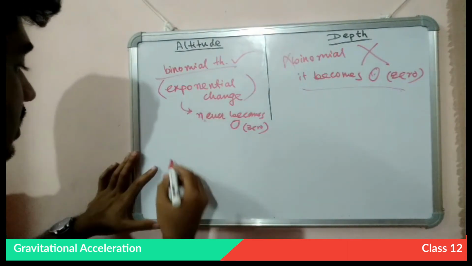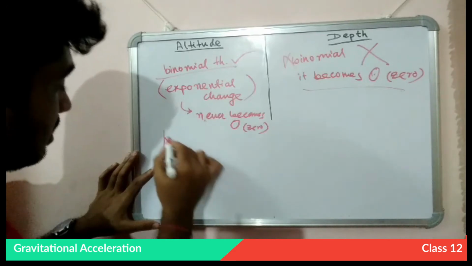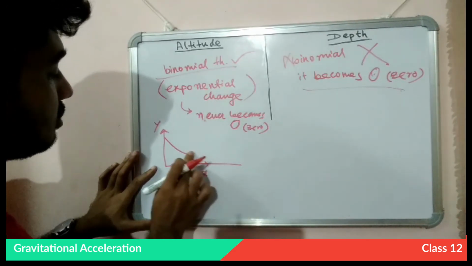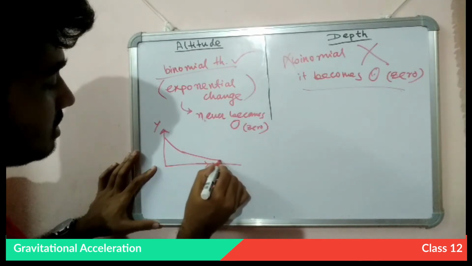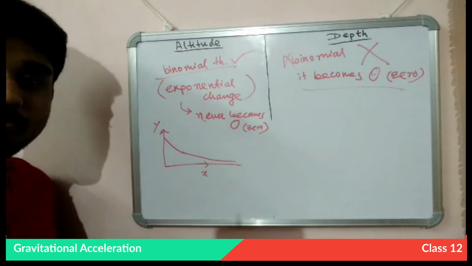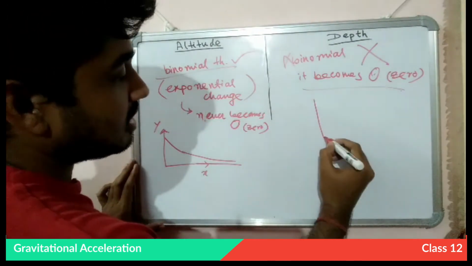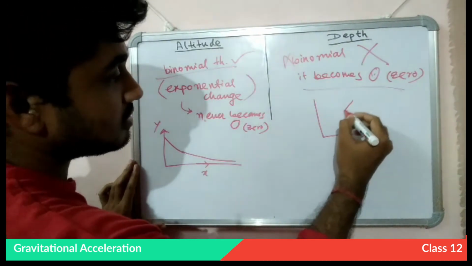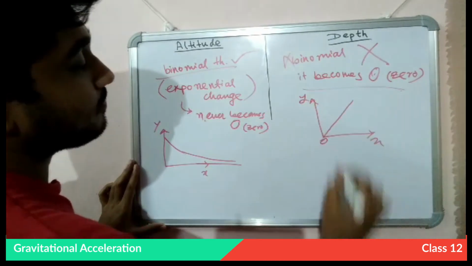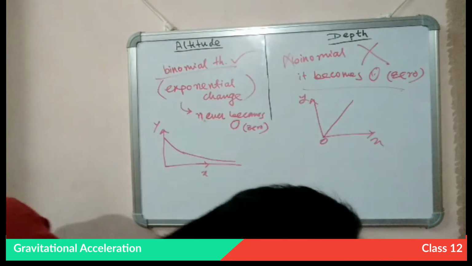So the exponential curve looks something like this. If this is the y-axis and this is the x-axis, this curve will go on like this and this and this, but it will never touch x. There is always some space between the curve and the x-axis. But as this is the depth, it will become zero at some point.